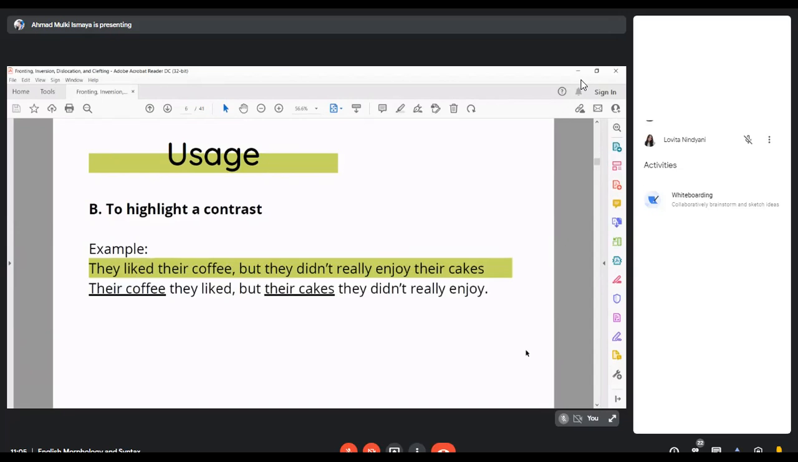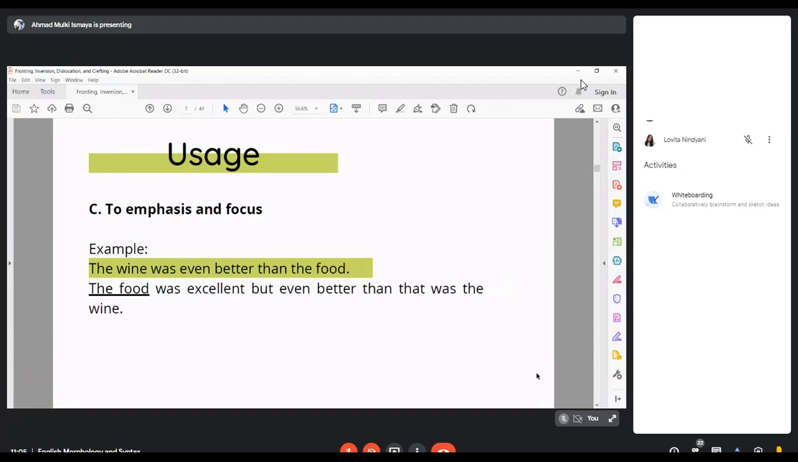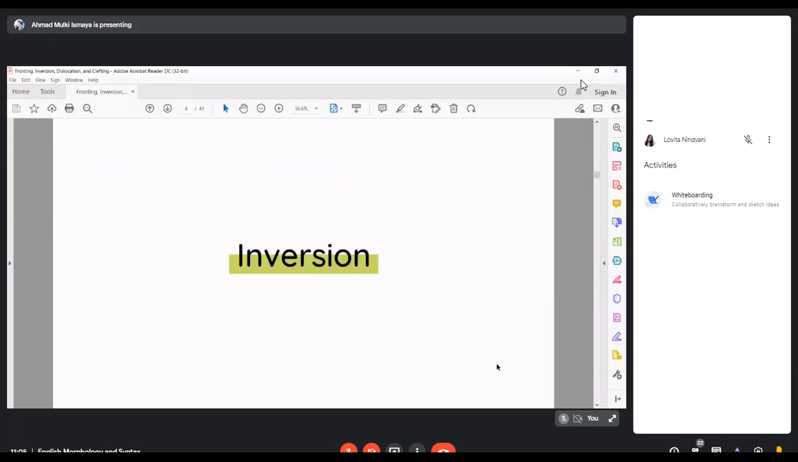Second is to highlight a contrast. For example, they liked their coffee, but they didn't really enjoy their cakes. It becomes their coffee they liked, but their cakes they didn't really enjoy. And last is to emphasize and focus. For example, the wine was even better than the food. It becomes the food was excellent, but even better than that was the wine. Next material will be explained by my friends.